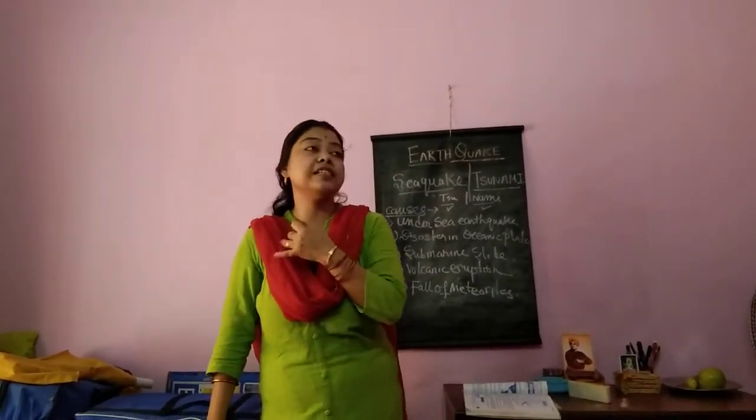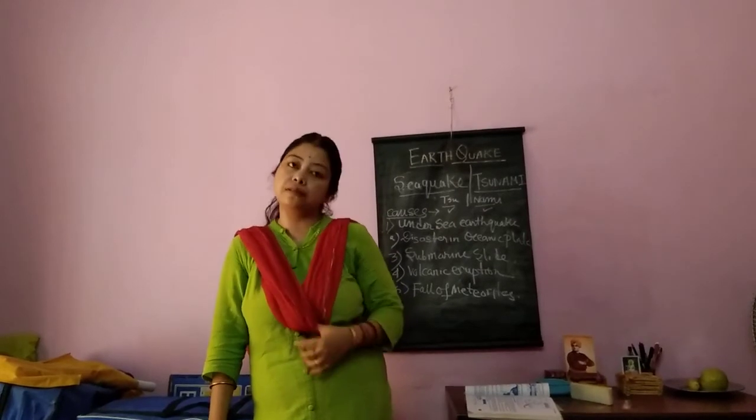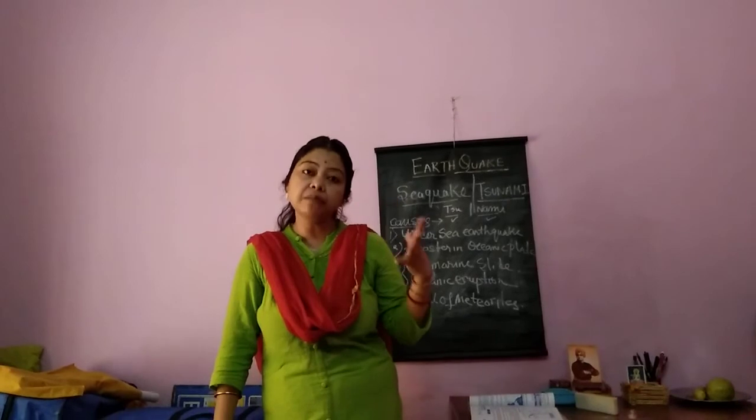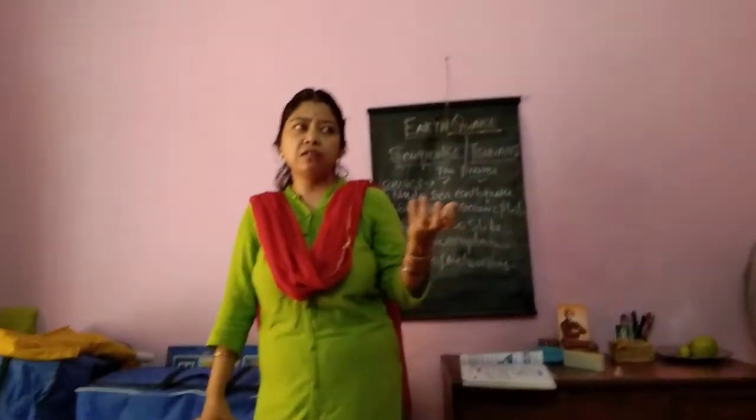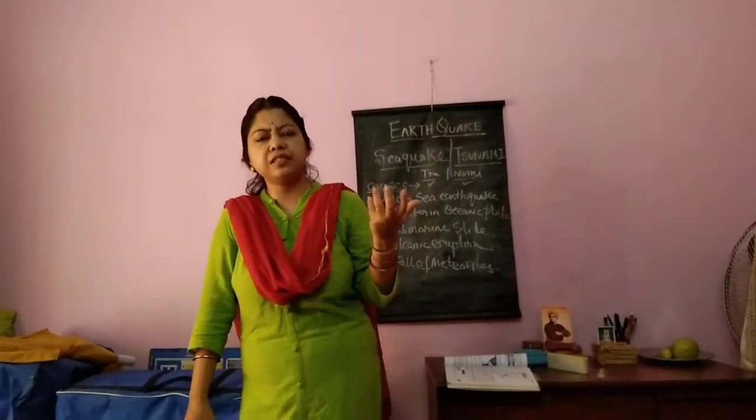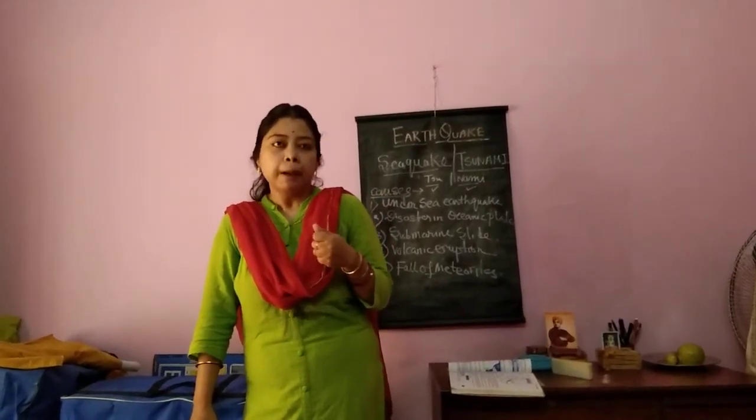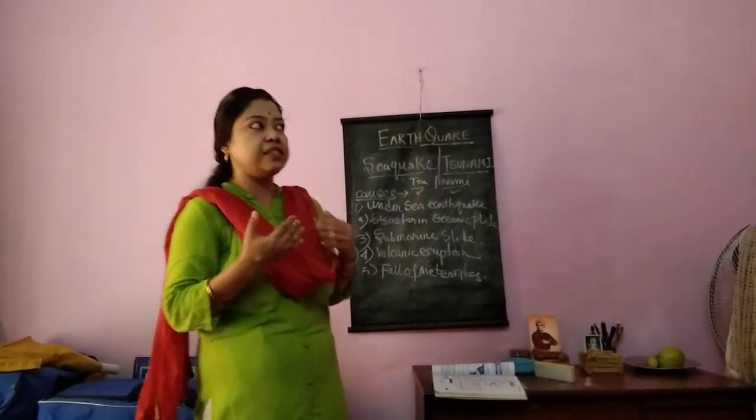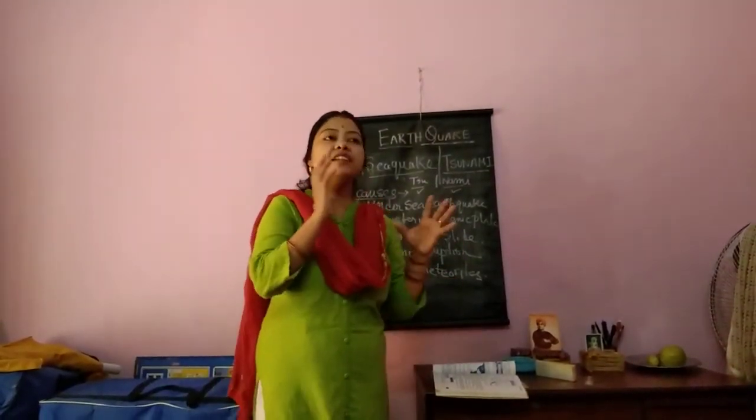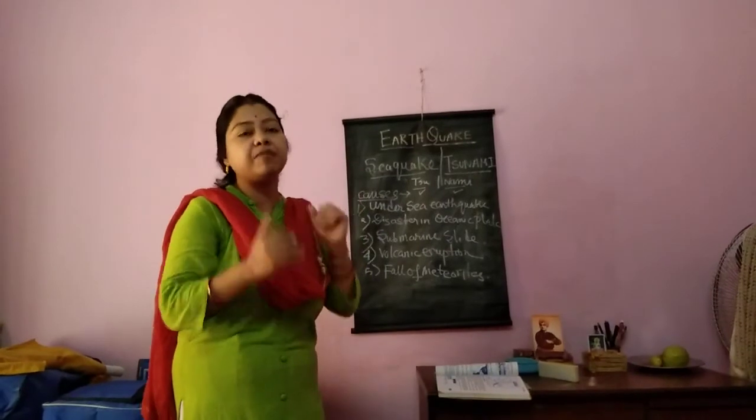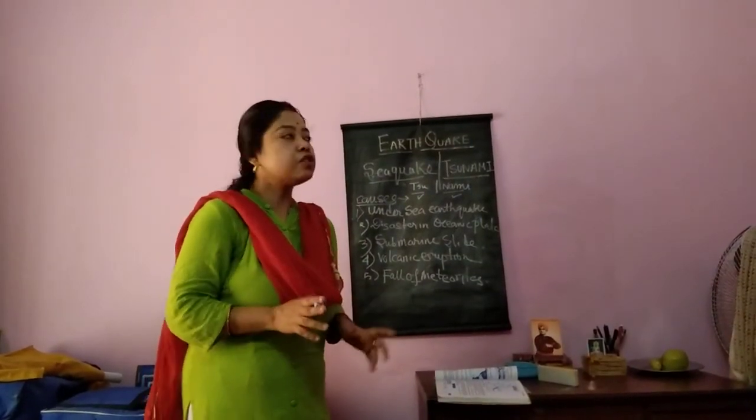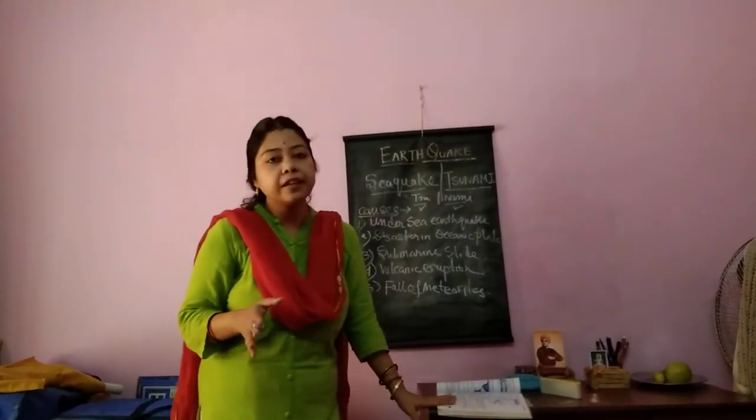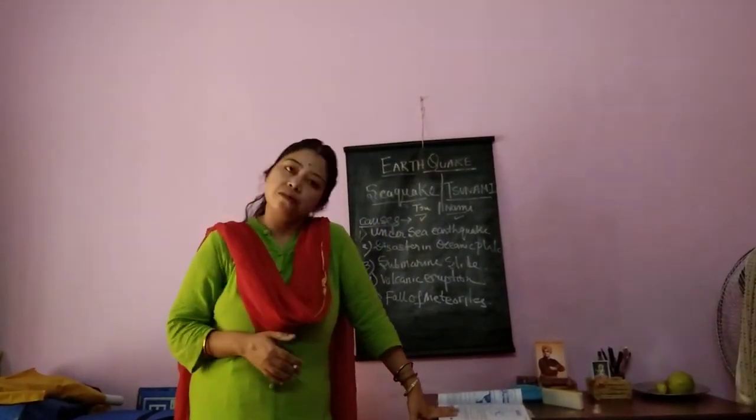The last sign is the abnormal behavior of animals. Before an earthquake, animals like dogs, cats and others behave abnormally. But it is not possible for us as common people to predict the behavior of the rock. So from our point of view, we can say it is difficult to predict the advent of an earthquake.